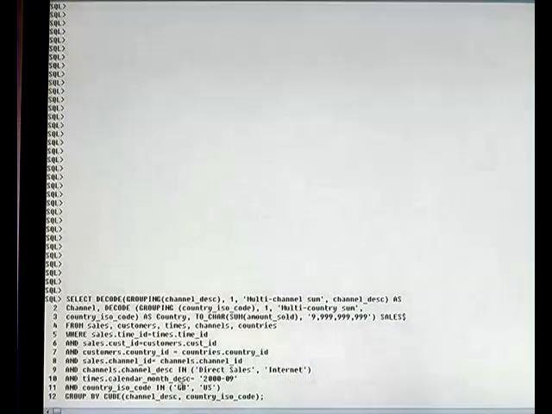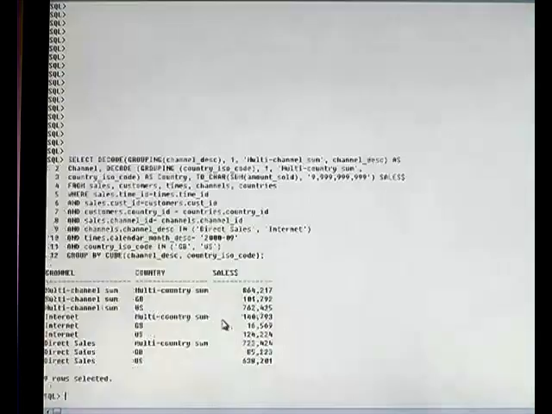When we execute the query involving cube along with decode and grouping function in SQL, we get a result with 9 rows. If you observe this result, there are no nulls. Nulls are replaced using the grouping function.